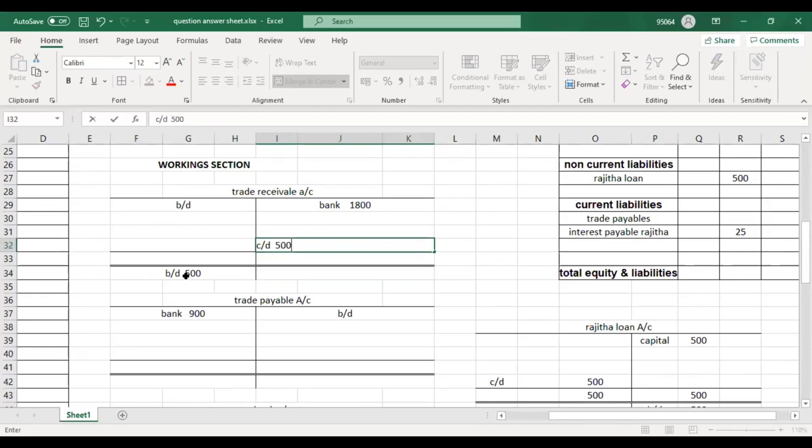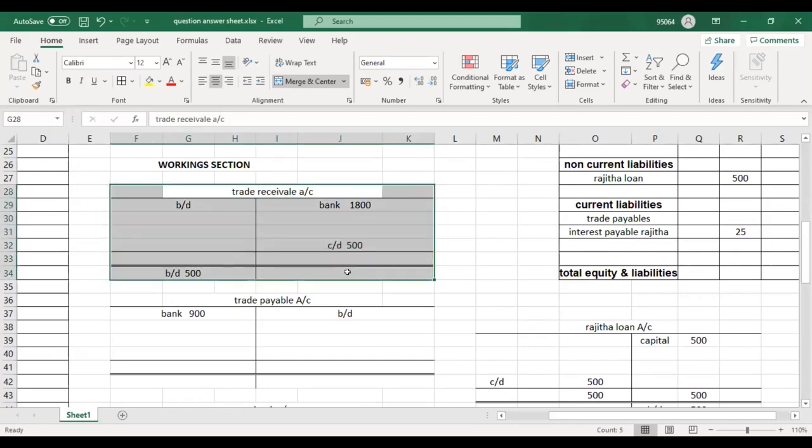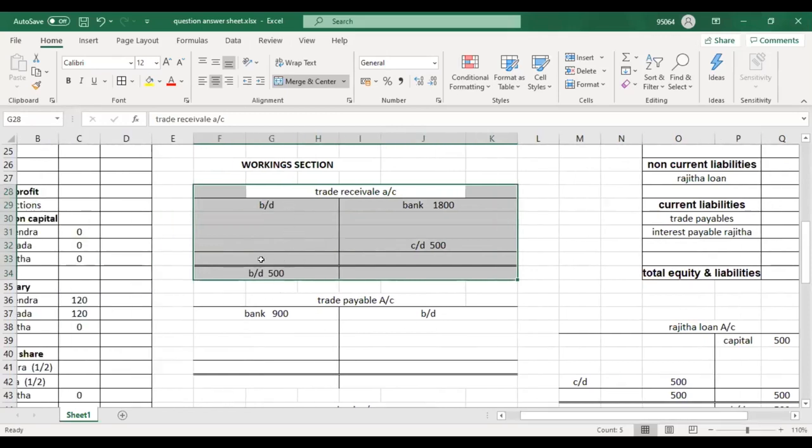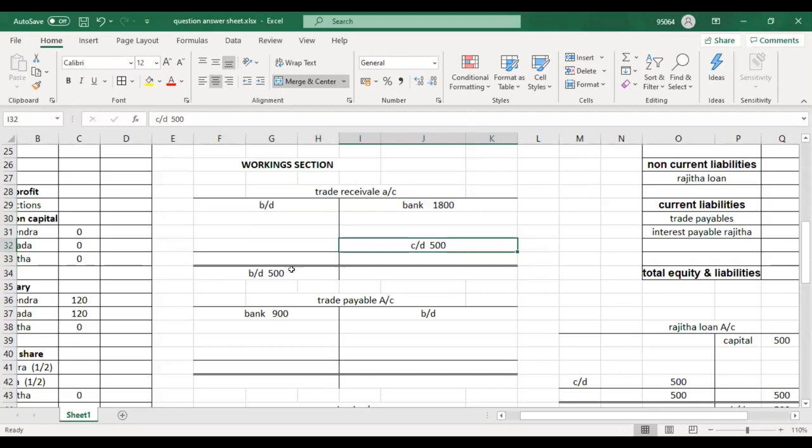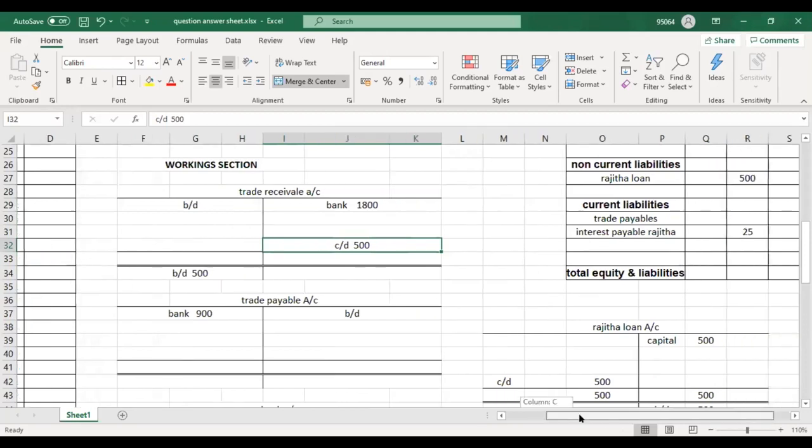Now this is basic accounts that I'm doing, balancing a T account. You can see the highlighted. This is the basic thing I'm explaining. Brought down 500 in debit side, then carried down should be in credit side. This is what they have given. This is why they have given it, to find the credit sales. Okay, done.